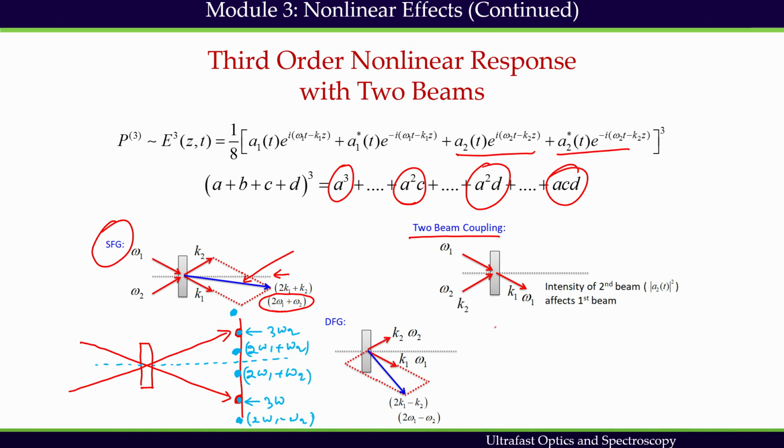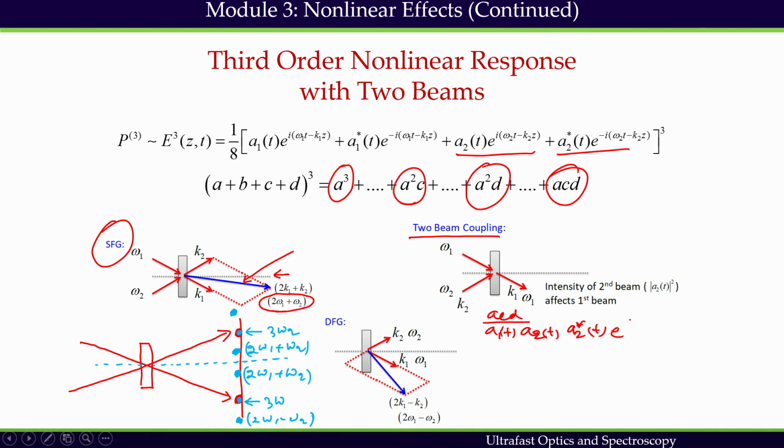Now ACD can be written as A1(t), this is ACD, so A1(t), and then C is going to be A2(t), and then D is going to be A2*(t).